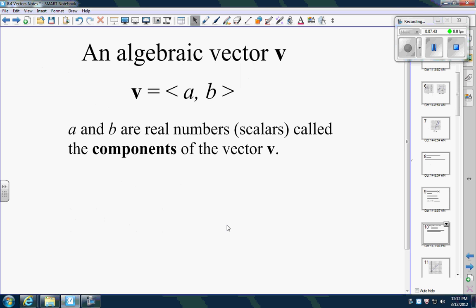All right, how we write these things algebraically. Okay, it's going to take two different forms, and I don't care which form you write these in. It's whatever's most comfortable to you. So you guys have done physics, hopefully this overlaps. So we don't write it with parentheses. Okay, we write it with the little alligators, the little Pac-Man guys here. Okay, so that's going to show us it's a vector. So a and b are real numbers, okay, and they're called the components of the vector. Okay, so you would see something like 4, 7. These symbols are going to show me it's a vector. Those are going to tell me the components.